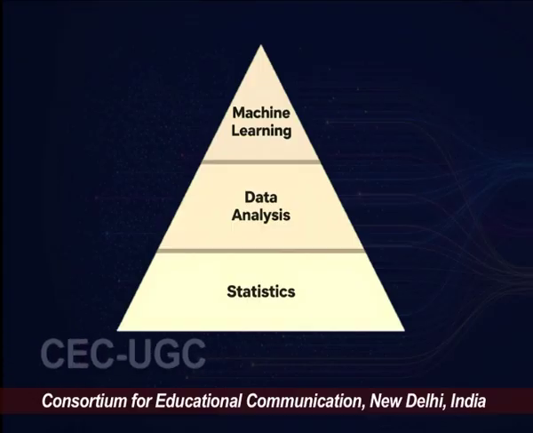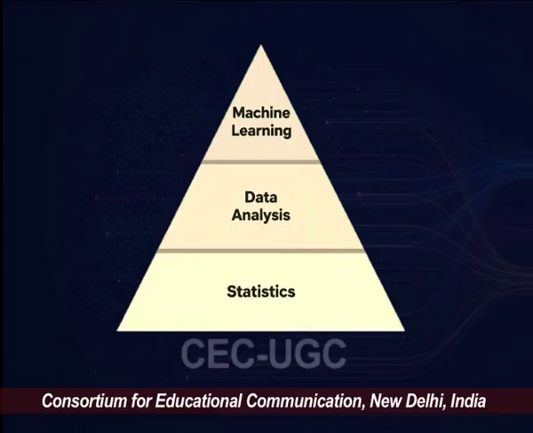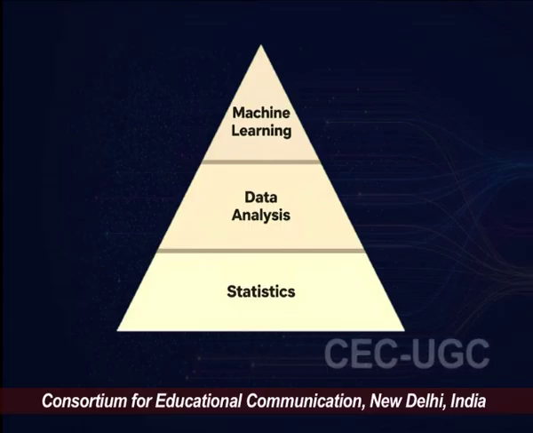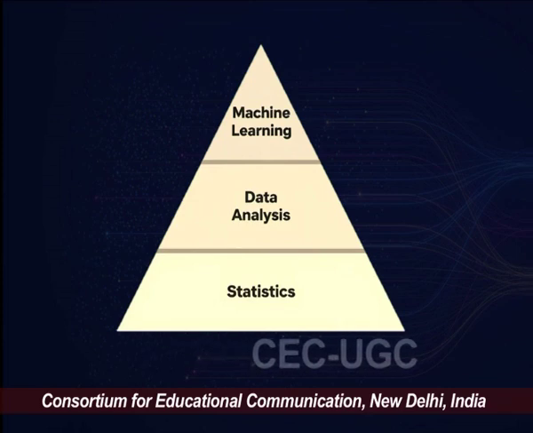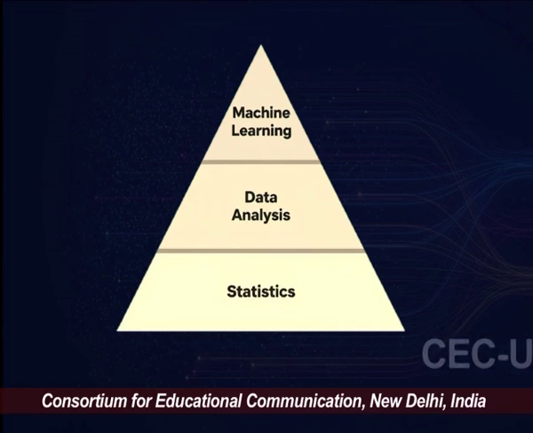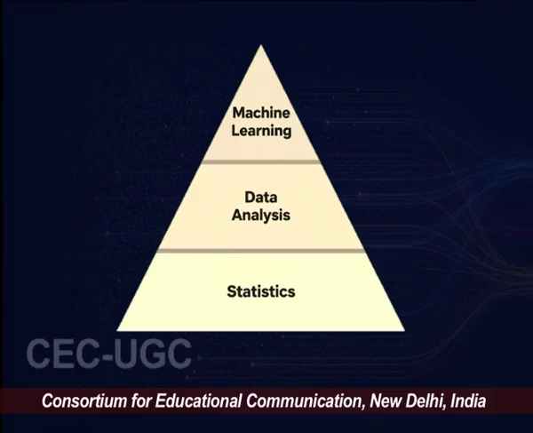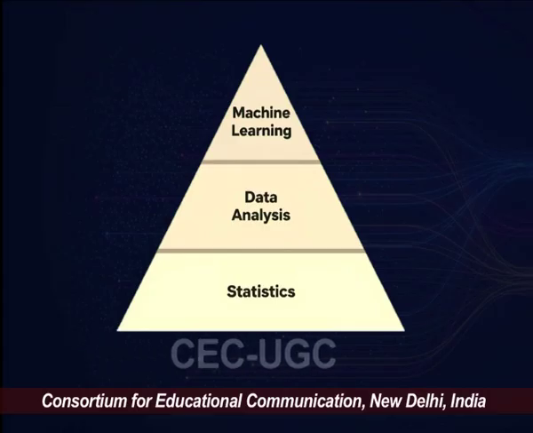If you see on the screen, it says statistics, data analysis, and machine learning. To understand data analysis and further to understand machine learning, first you need to understand statistics. Statistics is the base on top of which every prediction and machine learning model is made. You cannot jump to data analysis or machine learning without understanding statistics.